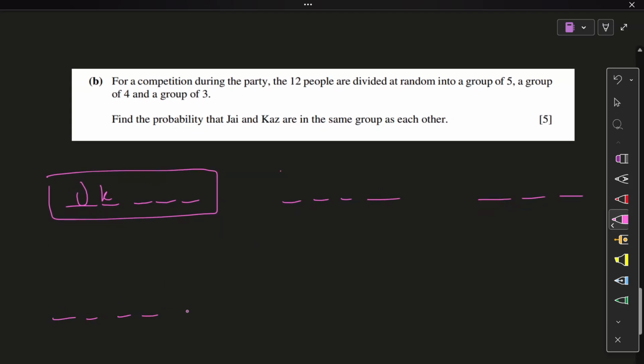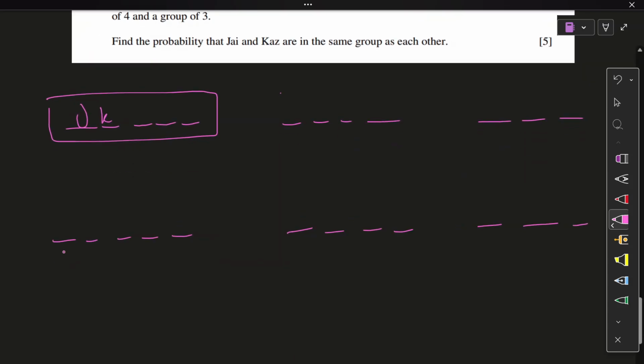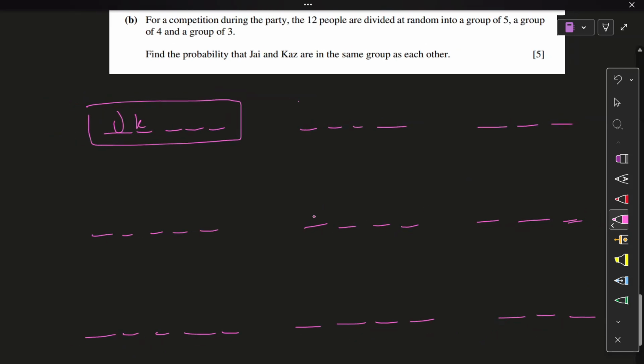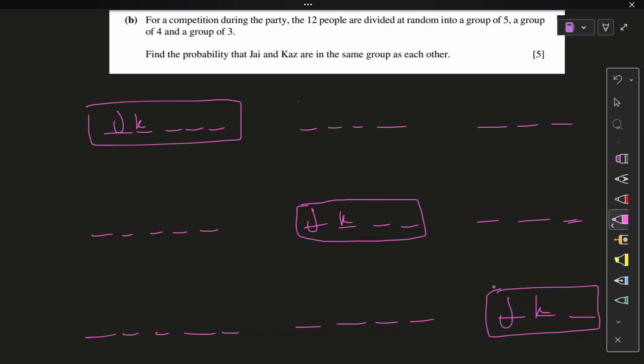1, 2, 3, 4, 5. 6, 7, 8, 9, 10. 1, 2, 3, 4, 5. 1, 2, 3, 4. 1, 2, 3. So in the first case they are in the group of 5, in the second case they are in the group of 4, and in the third case they are in the group of 3, right? But they are in the same group. These are the 3 ways it can be done.